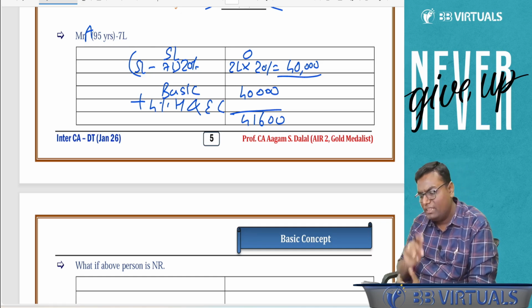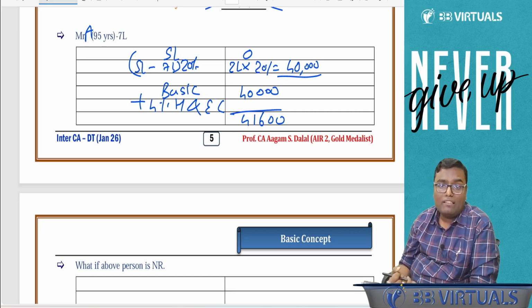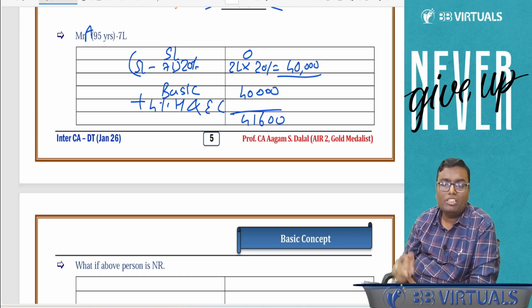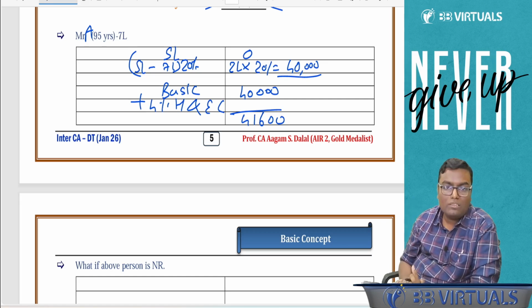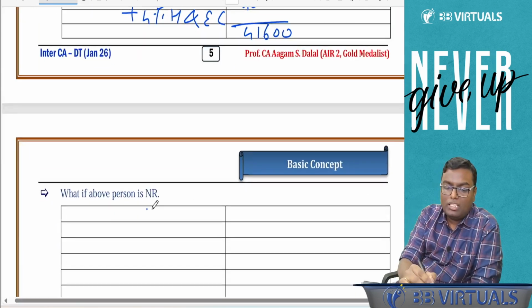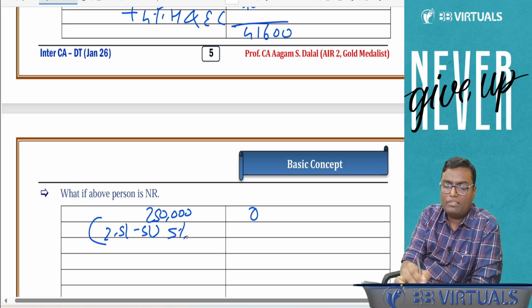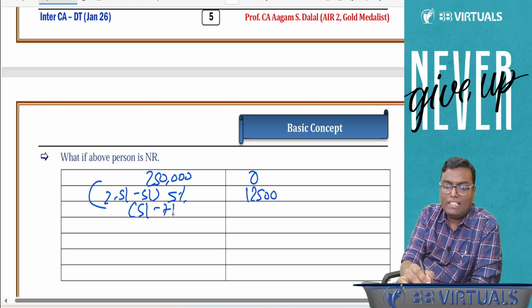Any change will be there in the answer? Obviously, yes. For a non-resident, the basic exemption limit is always 2,50,000. So what change will be done? Up to 2,50,000, the answer will be 0. 2.5 lakh till 5 lakh, it will be 5%, which will be 12,500. 5 lakh till 7 lakh, it will be 20%, which will be 40,000.